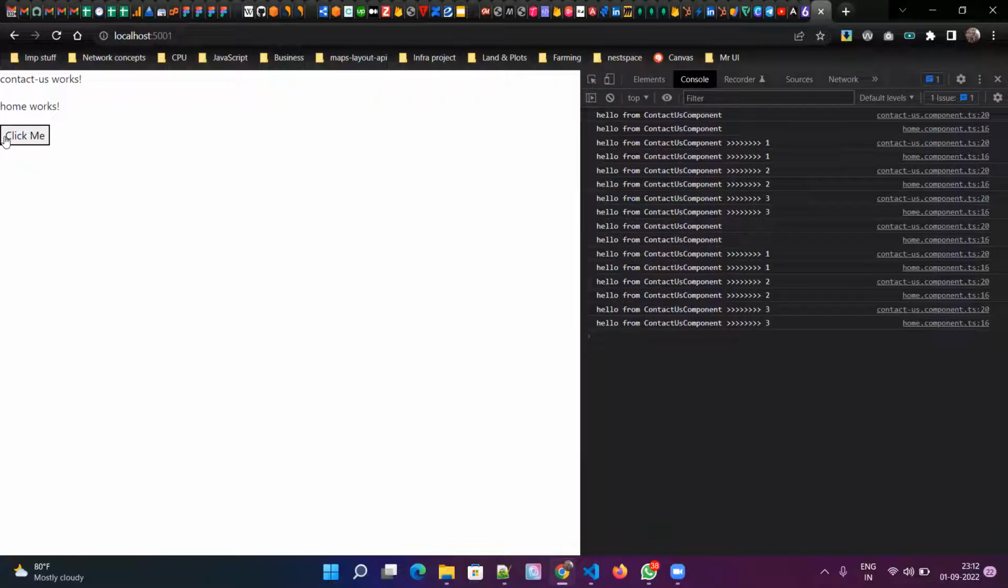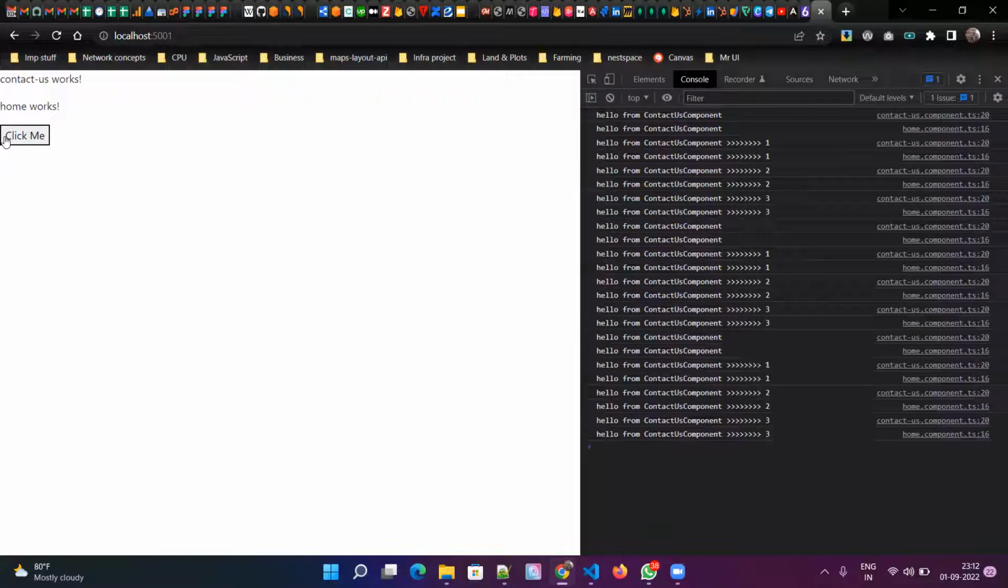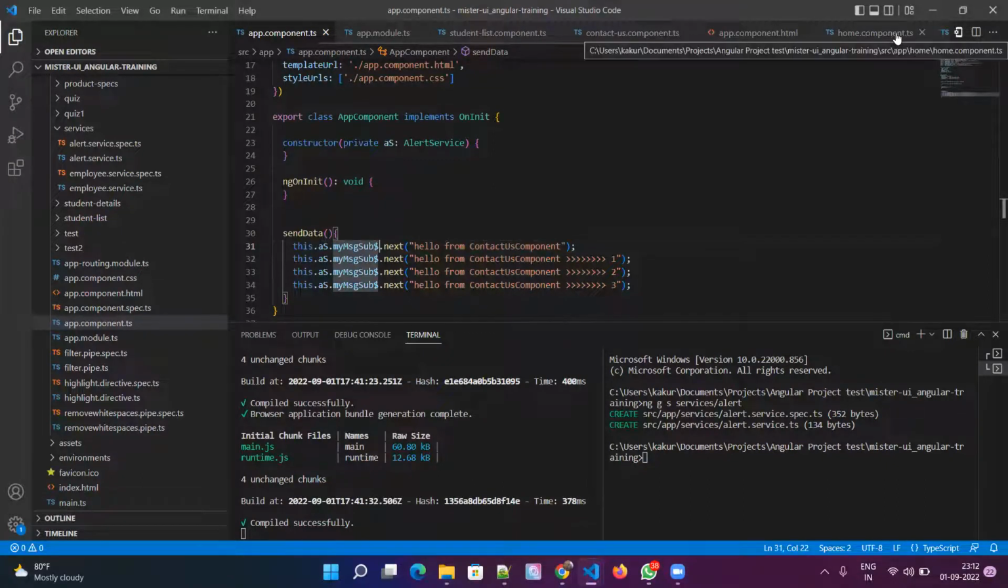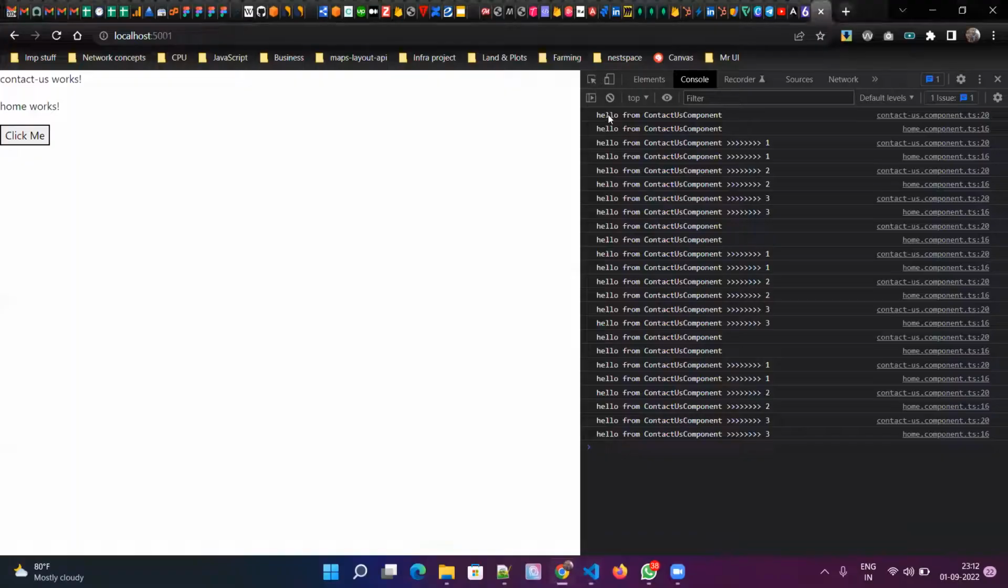So if I click again, the data will be sent again. That means whenever I'm clicking, I'm sending all this bunch of data to this pipe, or to this subject. And then we have 2 subscribers: one is the contacts subscriber, one is the home component subscriber. In both places, I'm printing the same data sent by this subject. Okay, any doubts so far, or is it a little confusing?